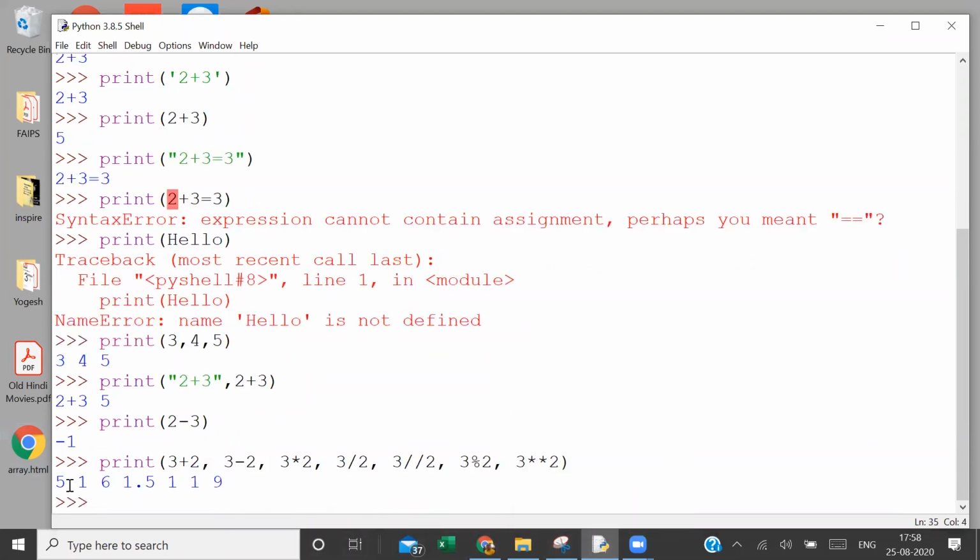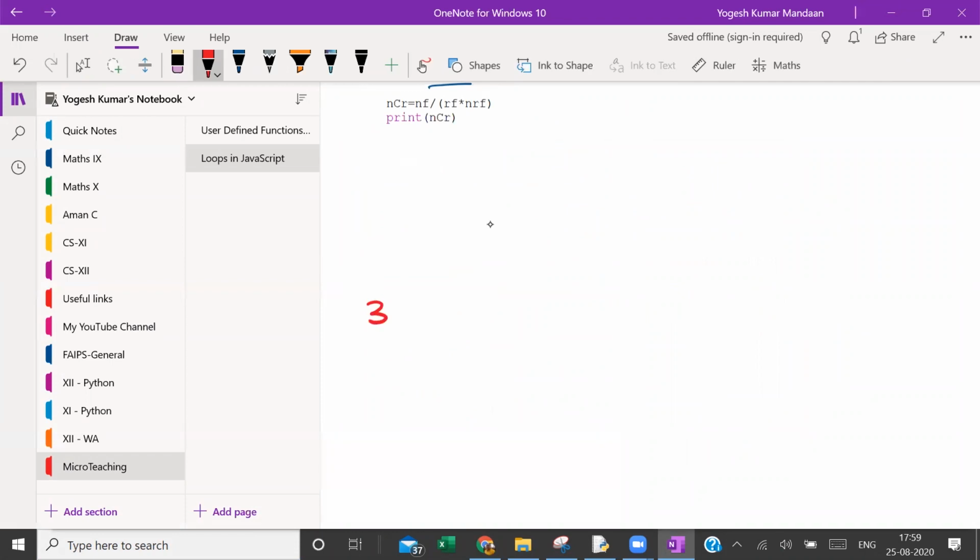It displays 5 for 3 plus 2, 1 for 3 minus 2, 6 for 3 into 2, 1.5 for 3 upon 2, 1 for 3 double slash 2. What is it? I shall explain. 1 for 3 percent 2. What is it? I shall explain. And then 9 for this. Let me explain what it is. So we have to see what is 3 double slash 2, 3 percent 2, and 3 star star 2.